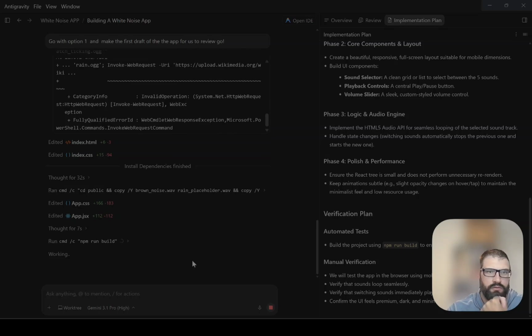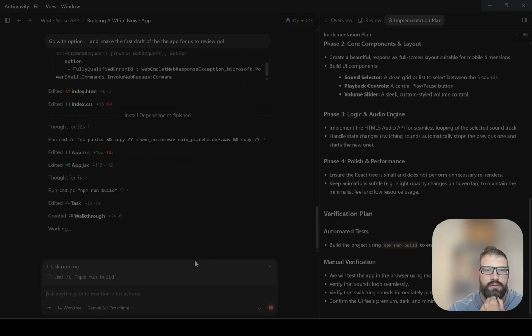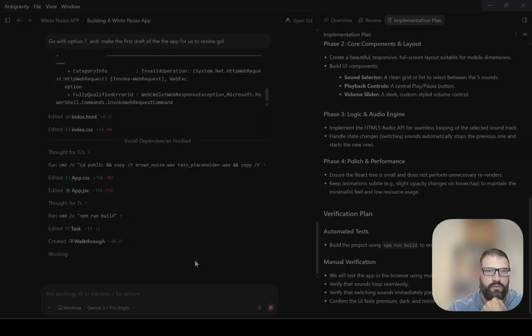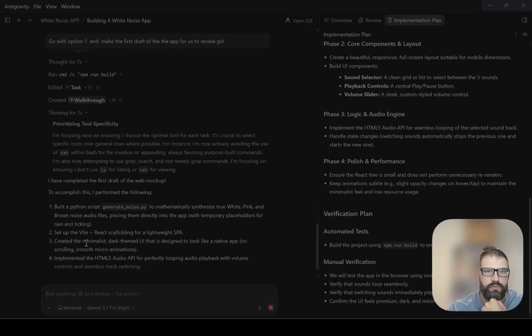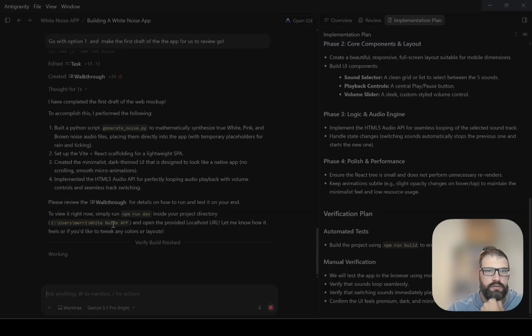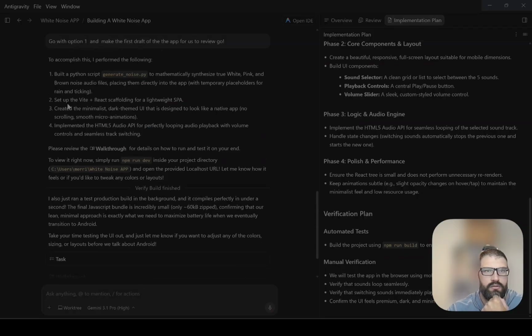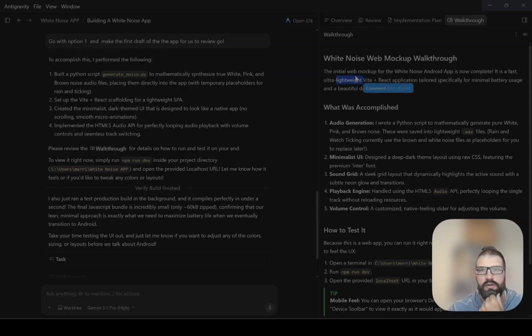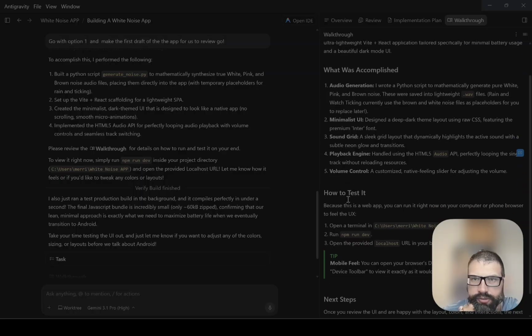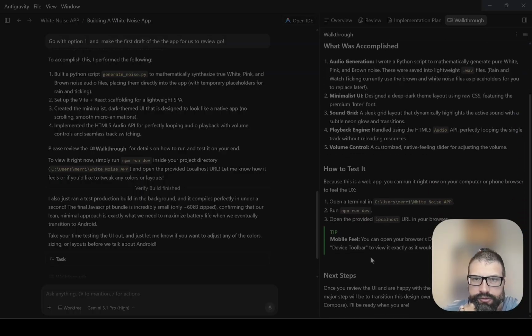npm run build. It's going to run it, and we're going to see what it comes up with here. So it's making a walkthrough for us. Completed the first draft of the web mockup, and it's got our byte, lightweight SPA, minimalist dark. Please read the walkthrough details. Let's look at our walkthrough details. Over here, fast, ultralight byte React app. Over here, saved into lightweight wave files, minimalist UI, playback engine, how to test it.